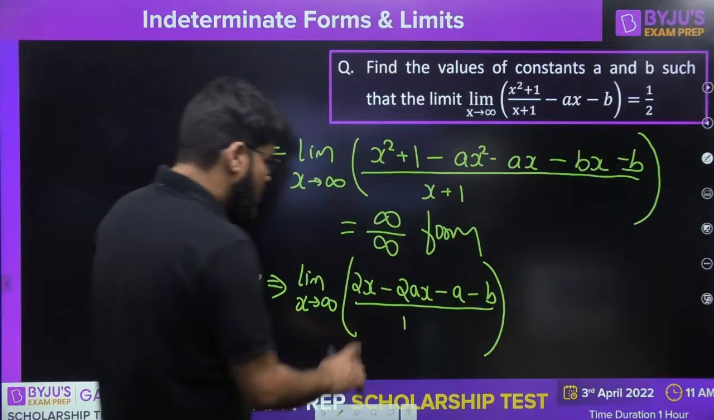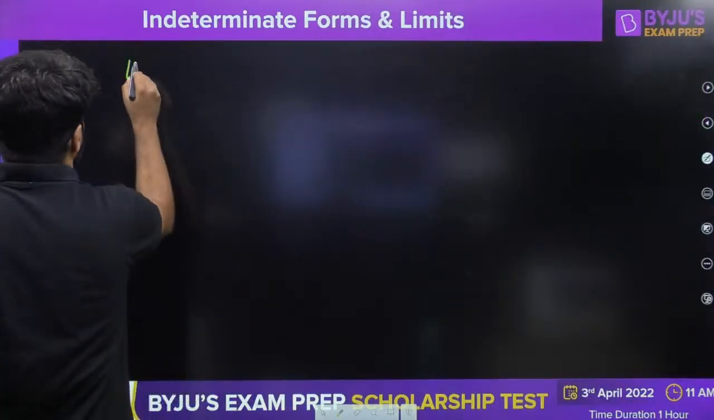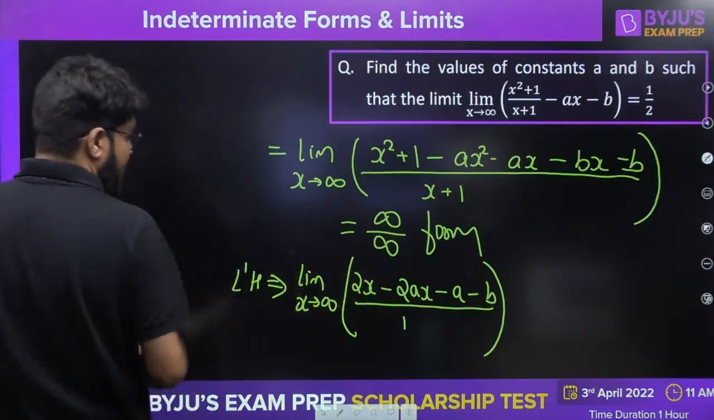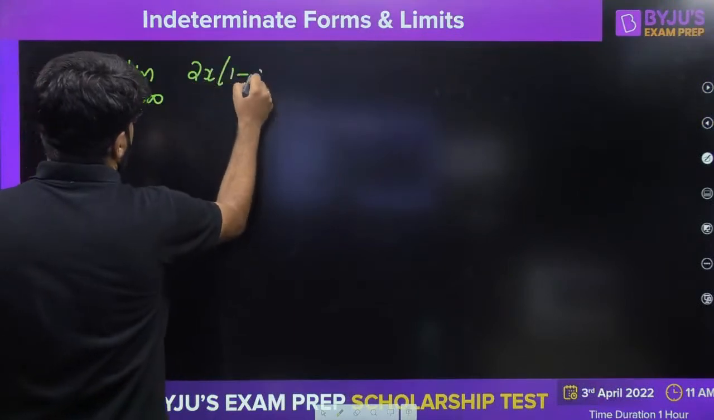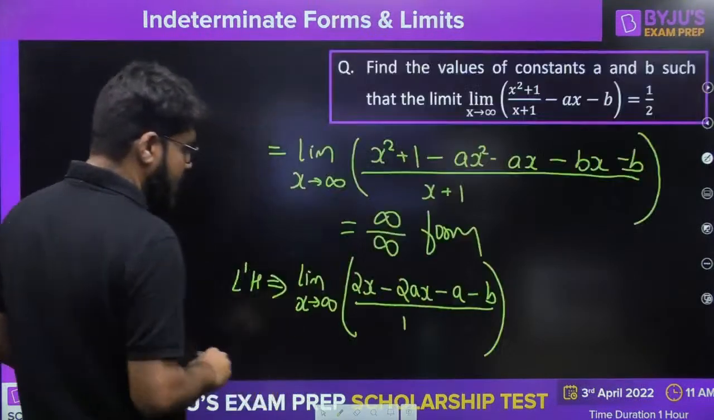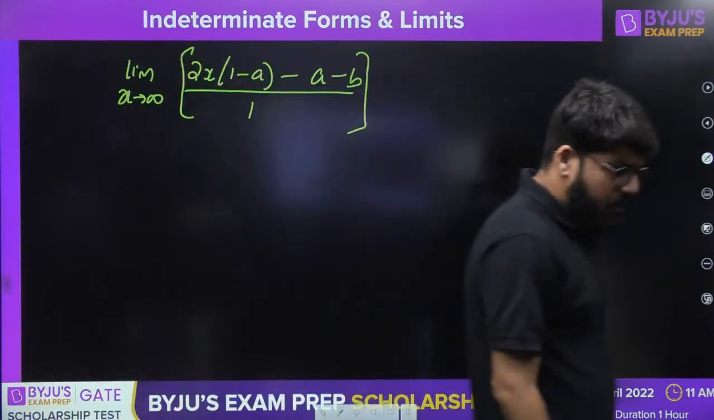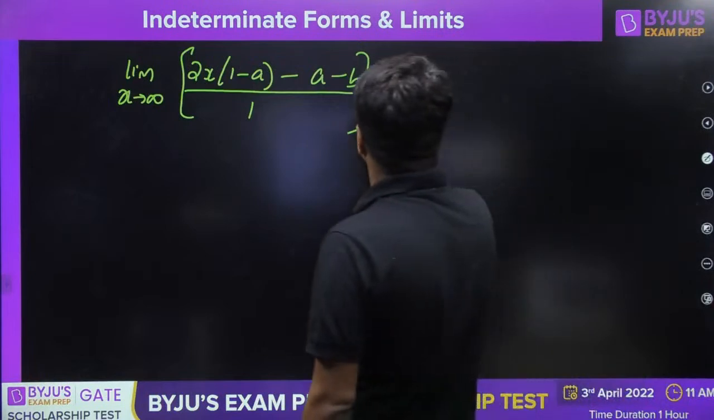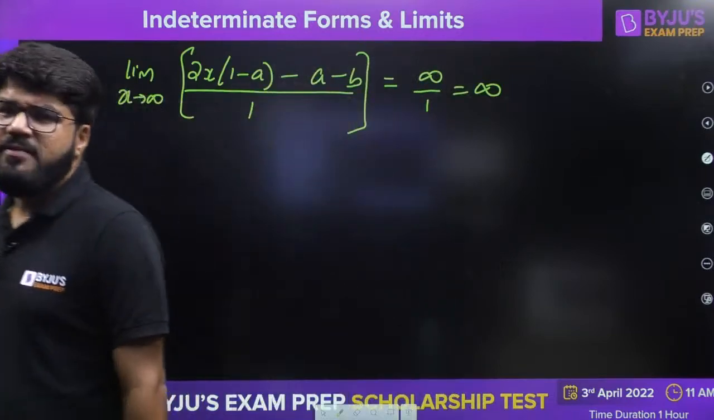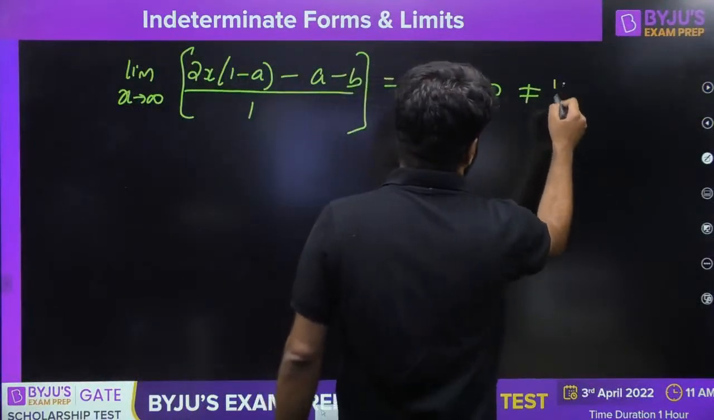Now, pay attention. This is of what form? We have the limit of x tending to infinity. If I take 2x common, I am left with 1 minus a minus b, whole divided by 1. If x is tending to infinity, this becomes infinity by 1, that is infinity. But the question has already given me the answer. The answer should be half.